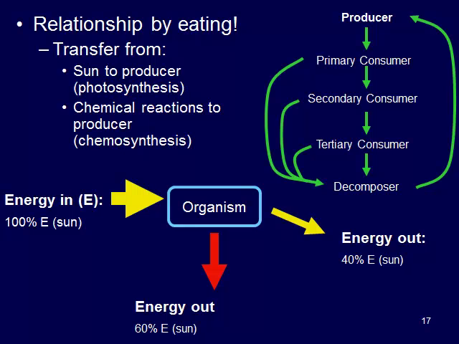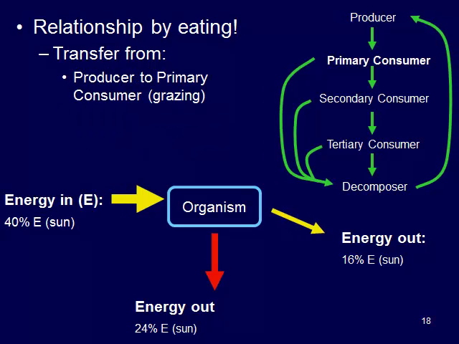It uses 60% of that energy, so that stuff is lost, it's gone, and then there's 40% left for the next trophic level, so that cow or sea urchin that comes along can consume that producer through grazing. So it takes that 40% that's available to it, absorbs that. It uses 24%, so that 24% is not available to the next trophic level. And then 16% of that initial 40 is left for the next consumer.